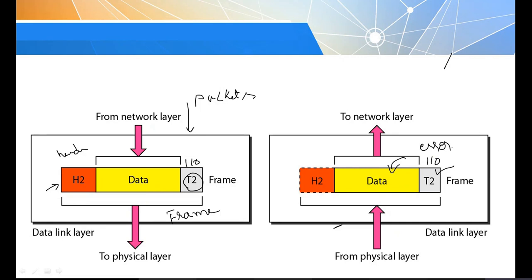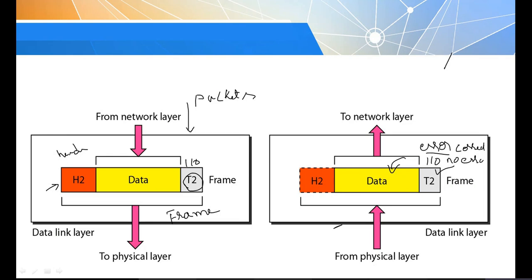Some protocols detect the error and also correct it, and some protocols just detect the error. If no error is identified in the received data, it will remove the header and trailer information, and the data alone is transferred to the network layer.